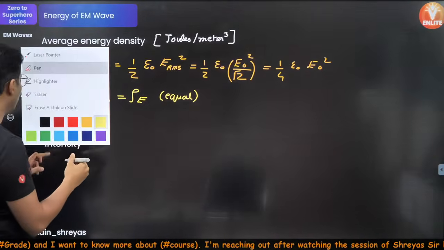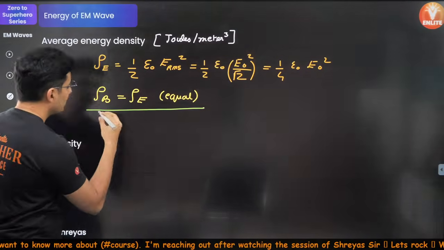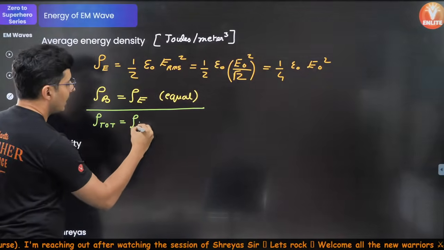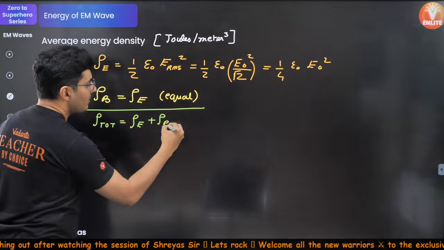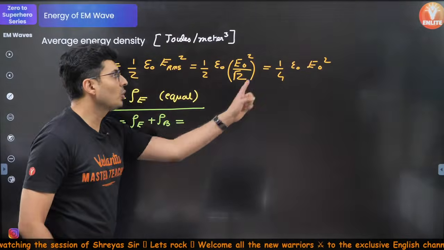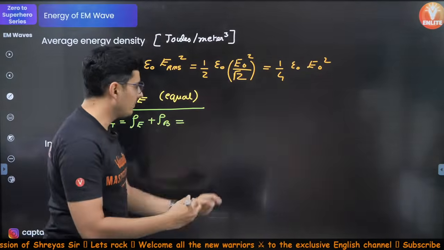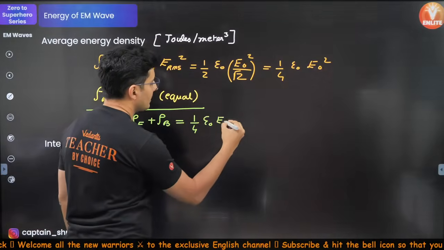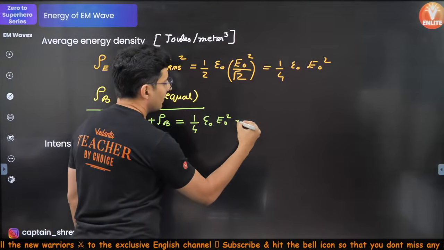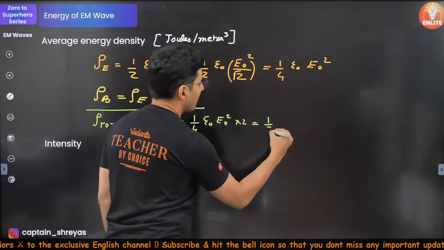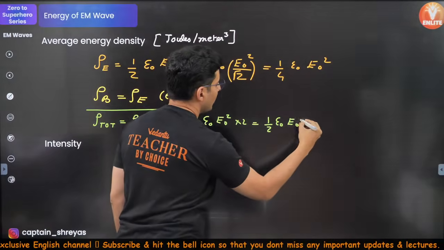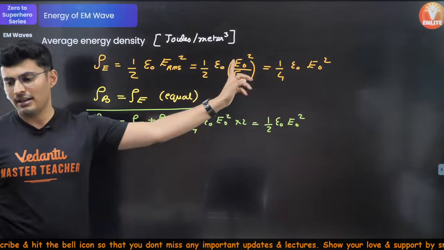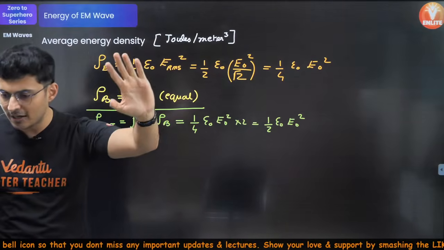So when you add them up, the total energy density, which is nothing but the electrical energy density plus the magnetic energy density, comes out to be this plus this, 2 times. So basically 1 by 4 epsilon naught E square, 2 times. So this will become 1 by 2 epsilon naught E naught whole square. Okay, so this is the total energy density. Is that clear, my bacha log?